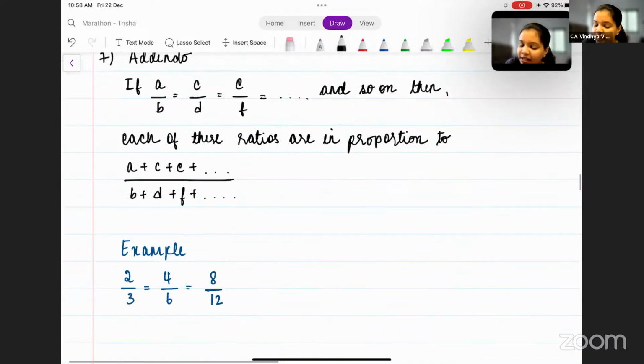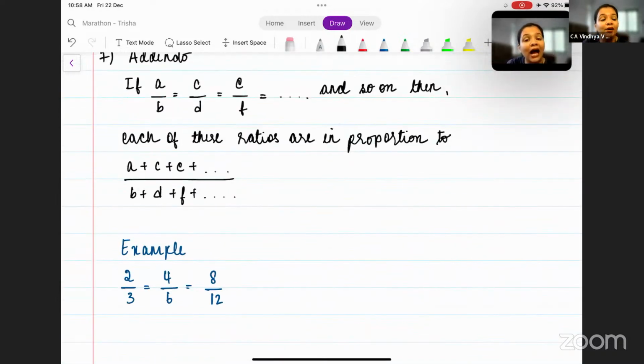So what do we do in addendo? We add all the antecedents. Let's add them: 2 plus 4 plus 8, divided by the sum of all the consequents, 3 plus 6 plus 12.